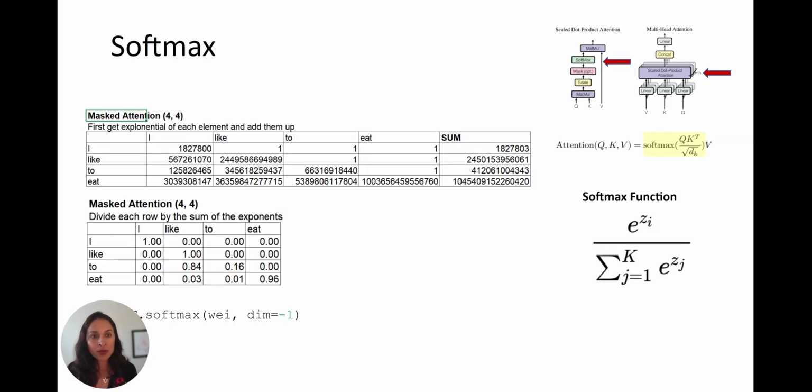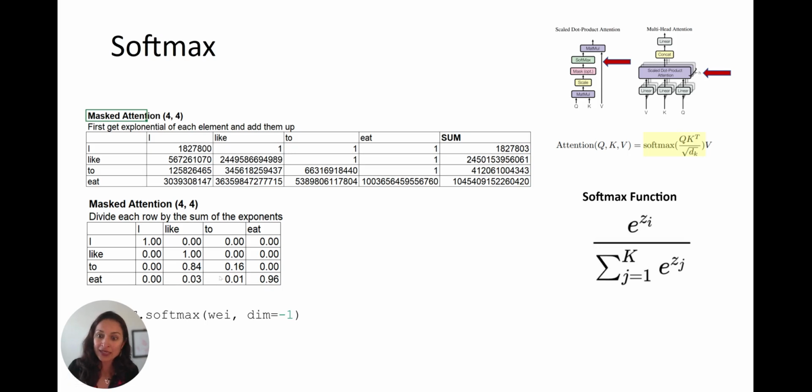So here we are at the softmax stage, where we're just doing this formula. We're taking the exponential of each element, adding them up, and then dividing the exponential of each element by the sum across the row, and voila, magically, now our numbers have been converted into probabilities. And sure enough, for the word "I," 100% of the probability is just on the word "I." It doesn't know about the other words, it only knows about itself. So the other words here are just zeroed out.